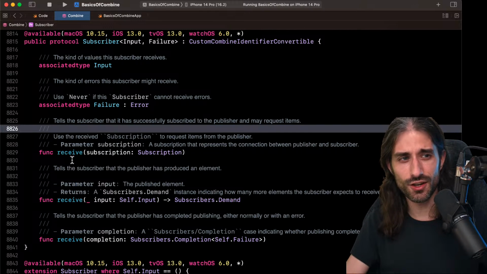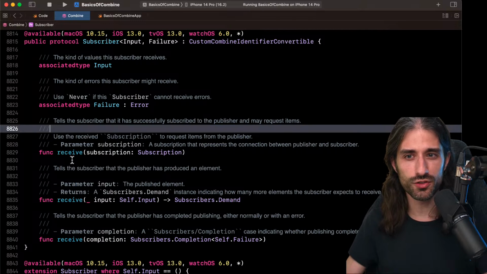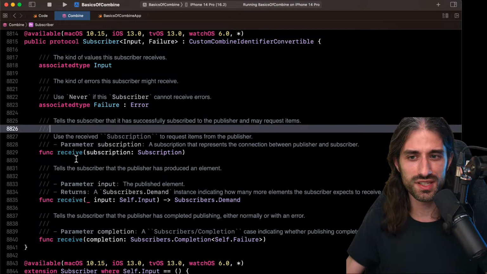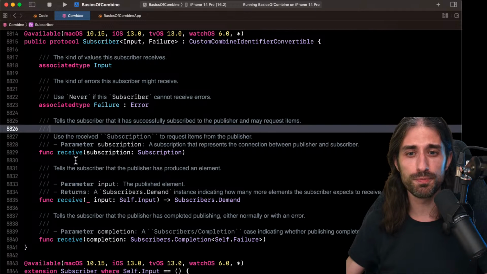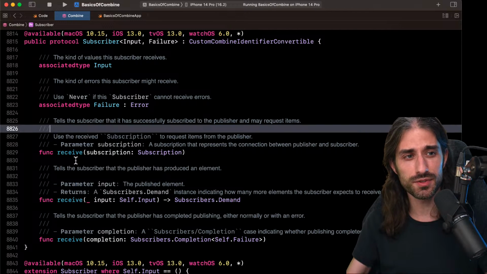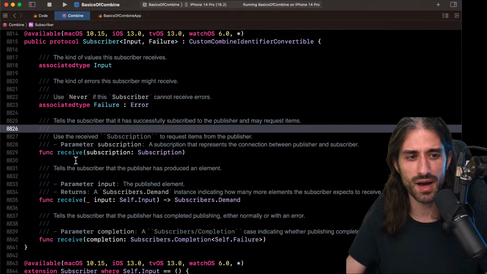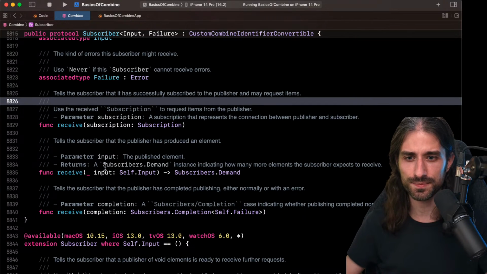At some point later in the course, I will make you implement a custom subscriber just so that you know how it works under the hood. But most of the time you use things like sink, map, this kind of thing, and they will take care of all this heavy lifting. The bottom line is that the subscriber can say to the publisher, hey, I want to only get 3 items maximum, or unlimited items, or no items. The consumer has control over how many items it receives, and that is an important idea in the way Combine was designed.